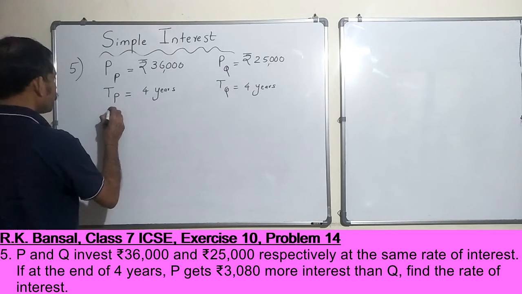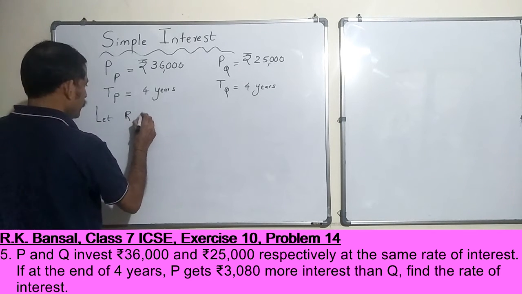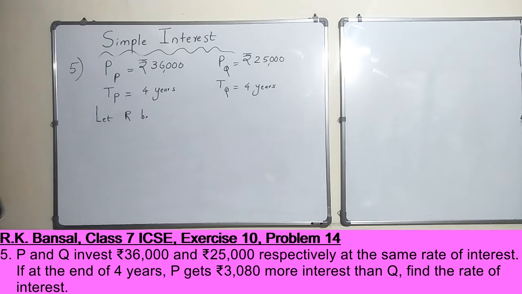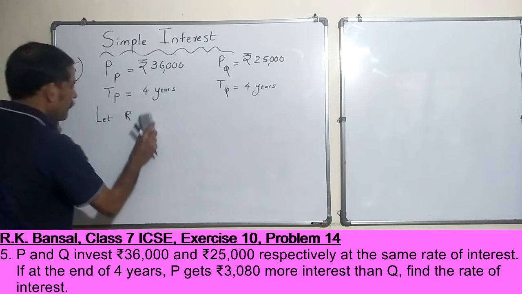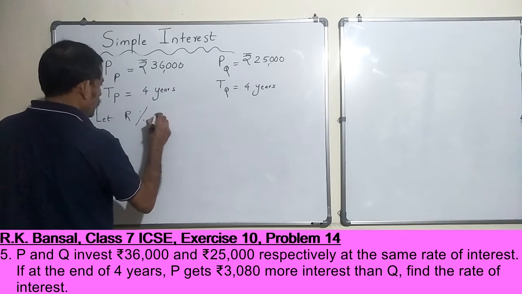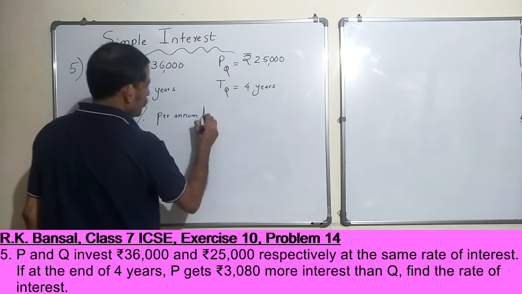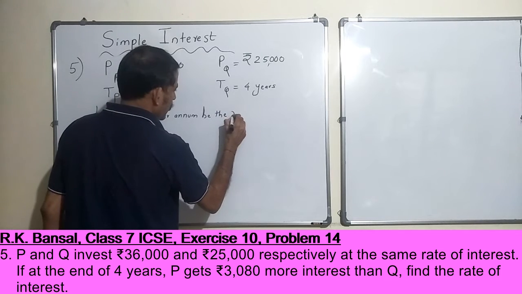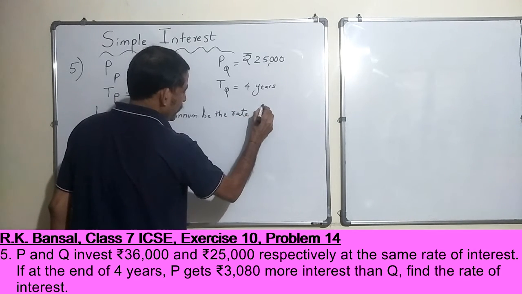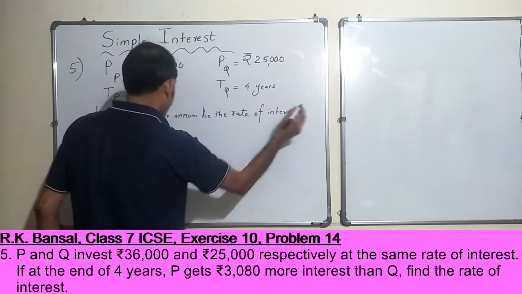So let R percent per annum be the rate of interest. Okay, in both the cases it is R percent, so that is fine.